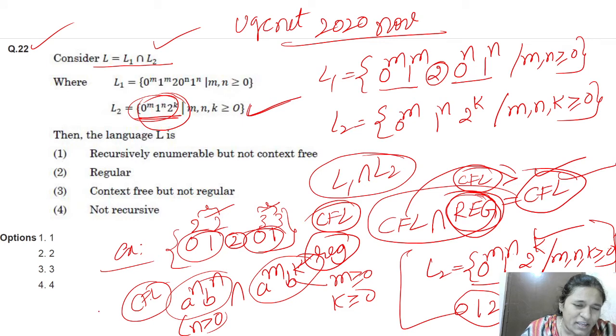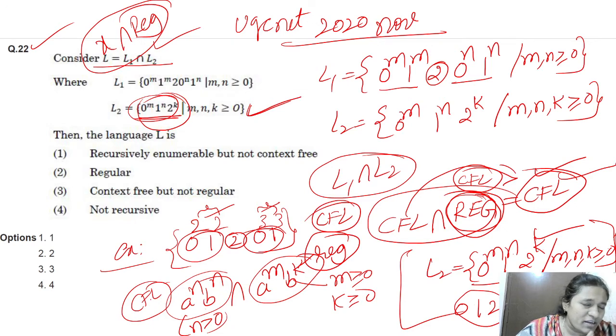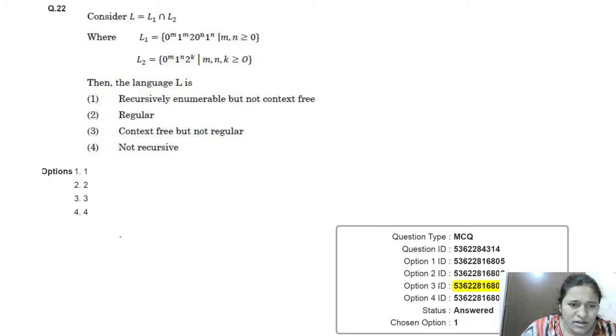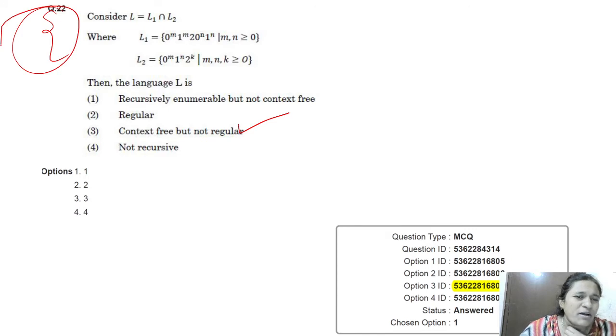That's why if we do the intersection of any language with a regular language, we will get that language only. Intersection of regular with X, whichever language X we do the intersection with regular, we will get that X only. That's why this language is context free but not regular. That option 3 is the right answer. I hope you understand this question. It is a very important concept. Every time a question comes from the comparison between regular and context free.